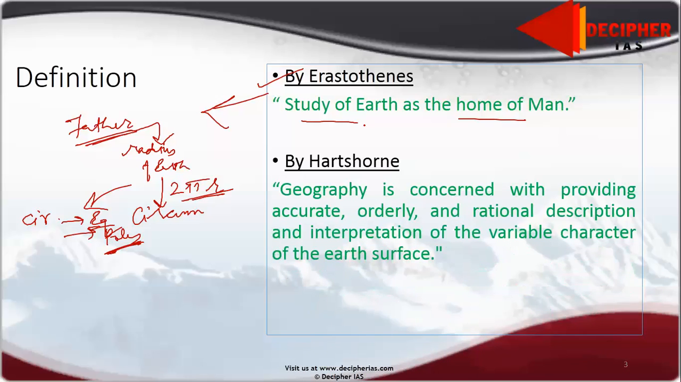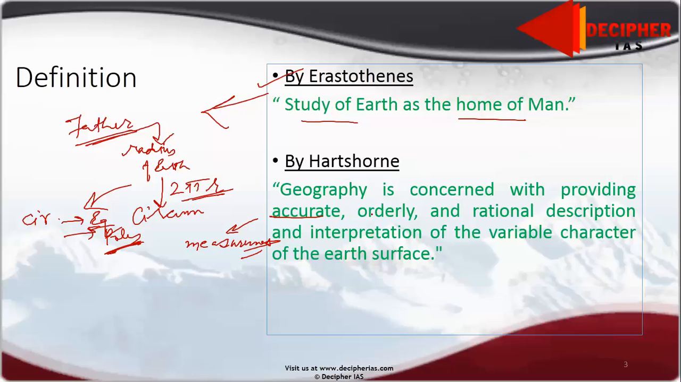Now moving to the next definition, which is one of the most acceptable definitions that we have in geography. Geography is concerned with providing accurate, orderly and rational description and interpretation of the variable character of the Earth's surface. What do you mean by accurate? Accurate means we do measurements, through mathematical tools we do measurements.